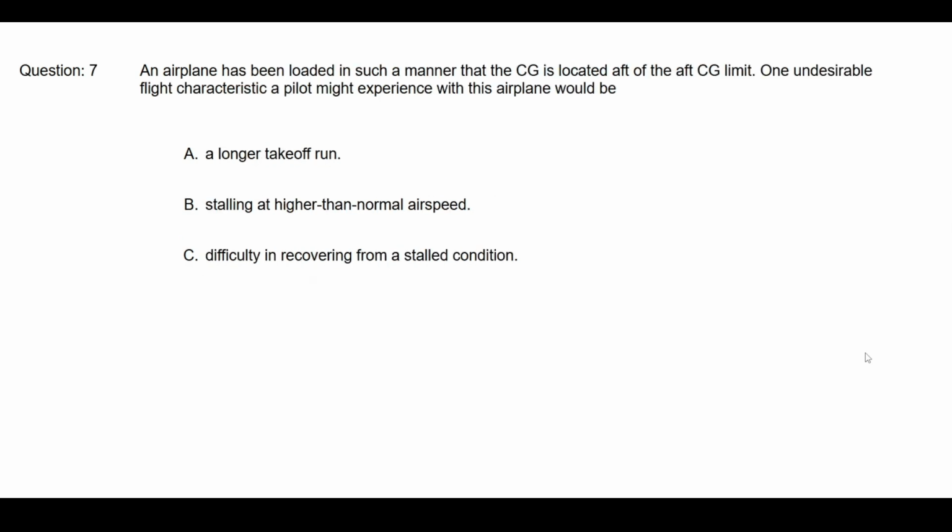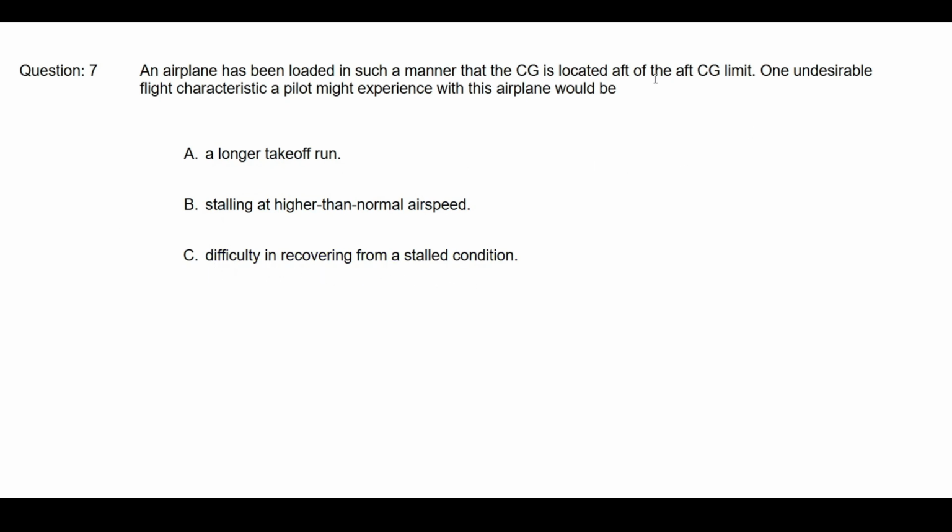An airplane has been loaded in such a manner that the center of gravity is located aft of the aft CG limit. One undesirable flight characteristic a pilot must experience with this airplane would be a longer takeoff run, stalling at a higher speed than normal, or difficulty recovering from a stalled condition.